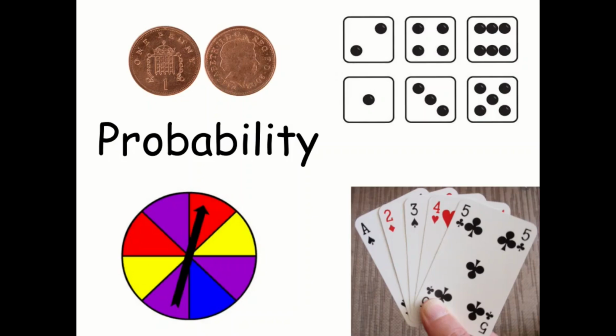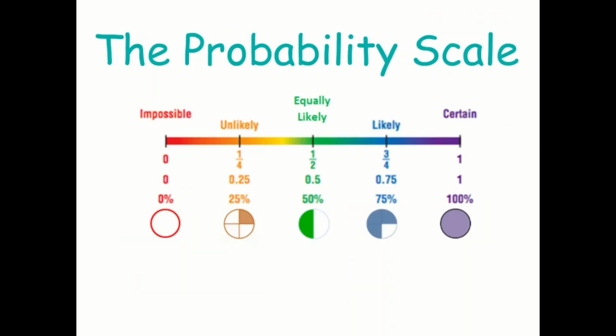We're going to continue on the topic of probability today. So probability means the chance of something happening. And the chance of something happening can be thought of as lying along a scale from impossible to certain. And the numerical values that we tend to put with this are 0 being impossible and certain being 1. And all the values that go between 0 and 1 can take the form of a fraction, a decimal or a percentage. And we're going to be writing our probabilities as fractions, decimals and percentages today.